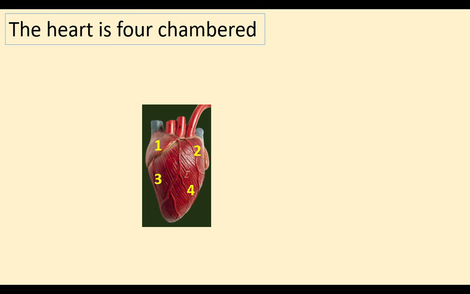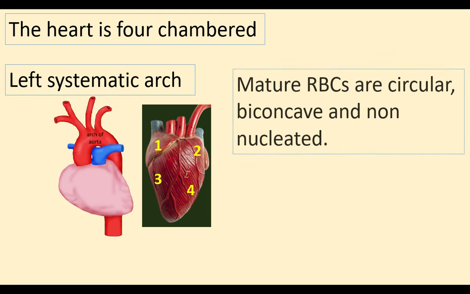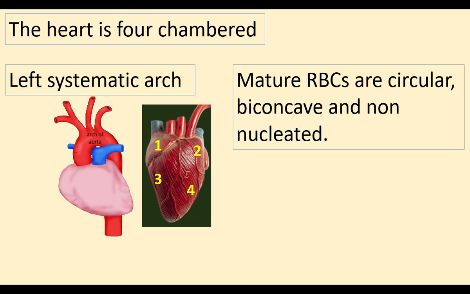Their heart is four-chambered. The blood vessel coming out of the heart is aorta. The aorta has only the left aortic arch. In mammals, only the left aortic arch is present. Mature RBCs of mammals are circular, biconcave and non-nucleated. They don't have a nucleus, so the RBCs are filled with more hemoglobin. The RBCs of mammals are efficient in carrying oxygen.